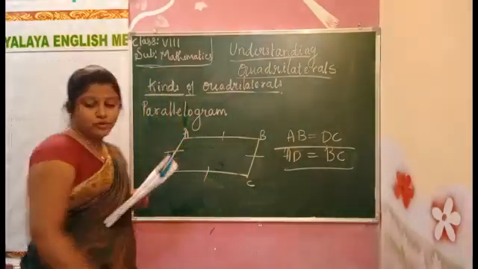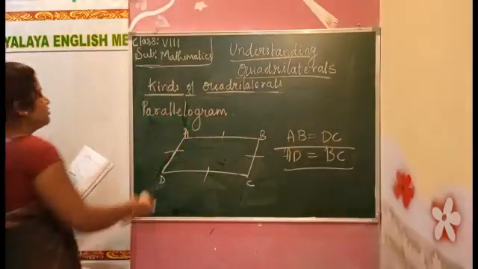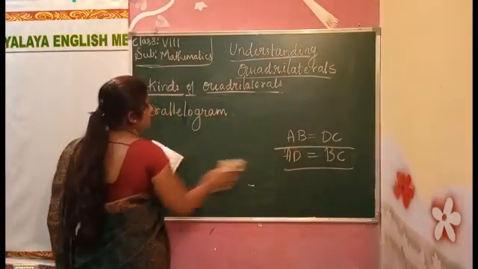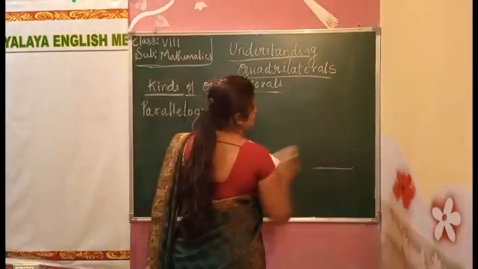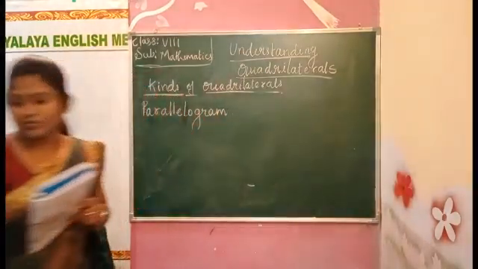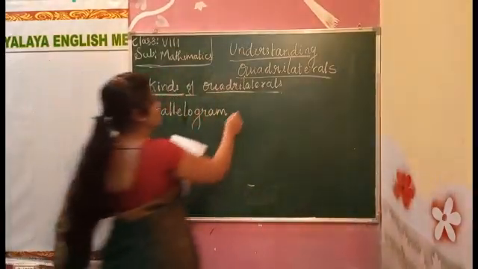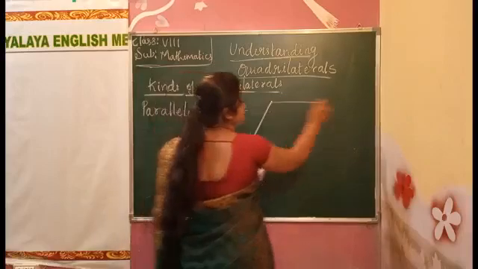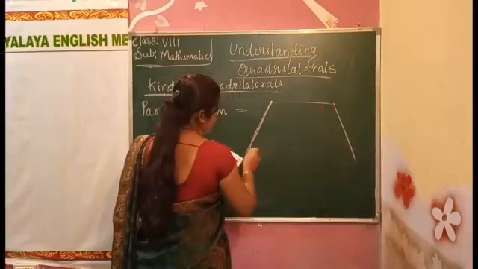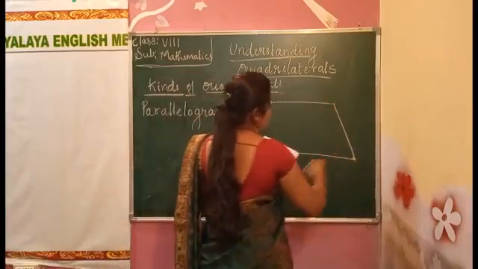Next we can see one more example of the parallelogram.